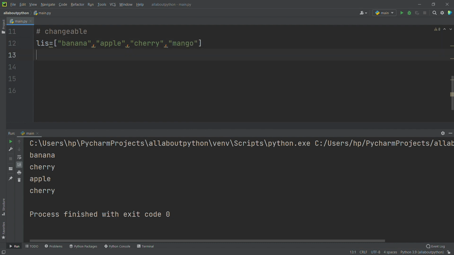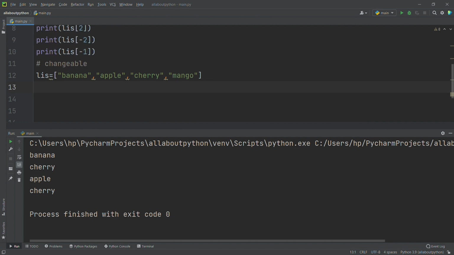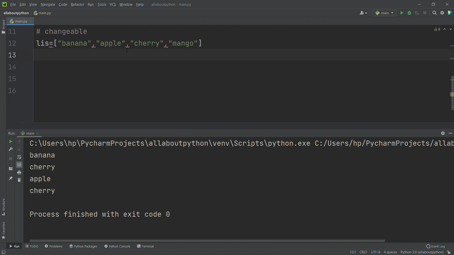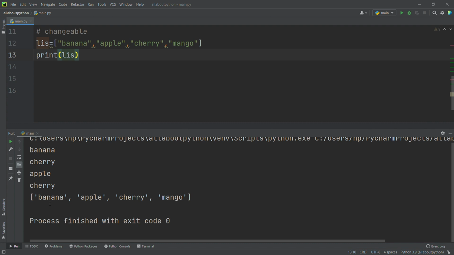See, you may ask why we are again creating a new list and adding another value. This is not the only way we change the values inside the list. Just as of now, for understanding purposes, I am creating a new list and adding another value. We have some built-in functions in Python to do that, but as of now, just understand. See, now I changed the list, right? Here I had only 3 values, here I have given 4 values. Now I will print that list. See, it's printing successfully, it's not throwing any error. So a list is changeable.